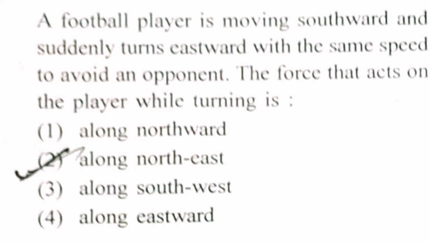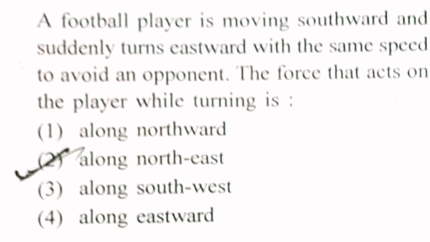Here in the F3 paper, the physics questions are given. The first question: a football player is moving southwards and suddenly turns eastward with the same speed to avoid an opponent. The force that acts on the player while turning is? This is completely a theory question only. Here, we have to know the directions.